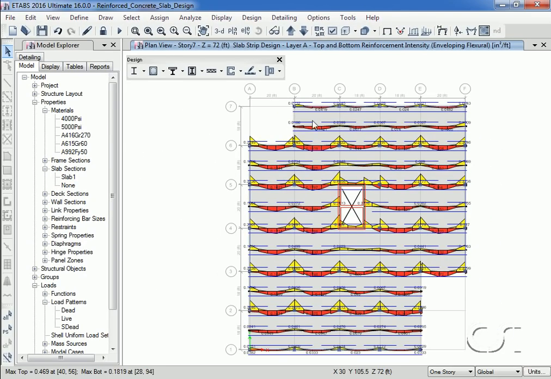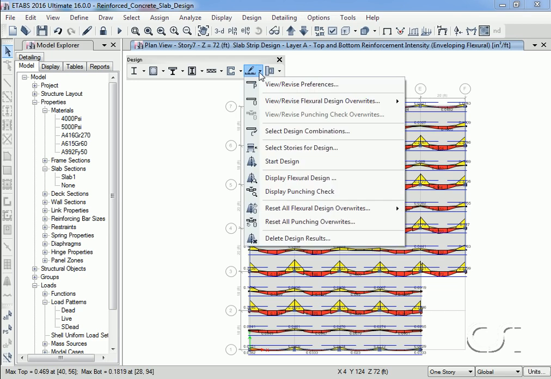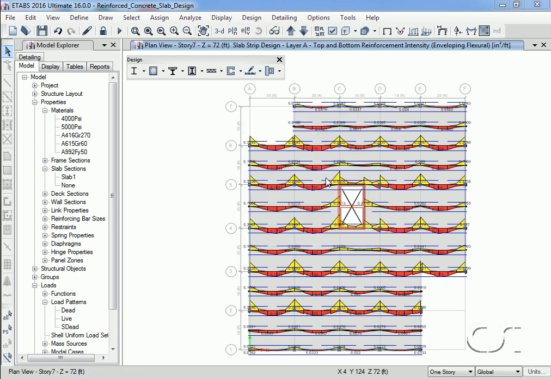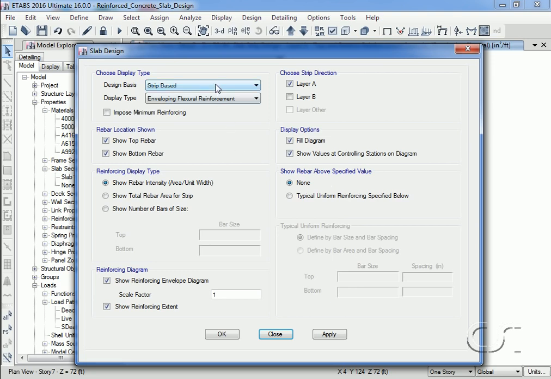We can change the display by going to the Display Flexural Design command. Here we are asking for the results using strips, and since we have no post-tensioning, enveloping in the display type option simply means strength design. And it is the flexural reinforcing needed to satisfy strength design that we are displaying. However, if we wanted to additionally impose code minimums, we could do so by checking the Impose Minimum Reinforcing checkbox.